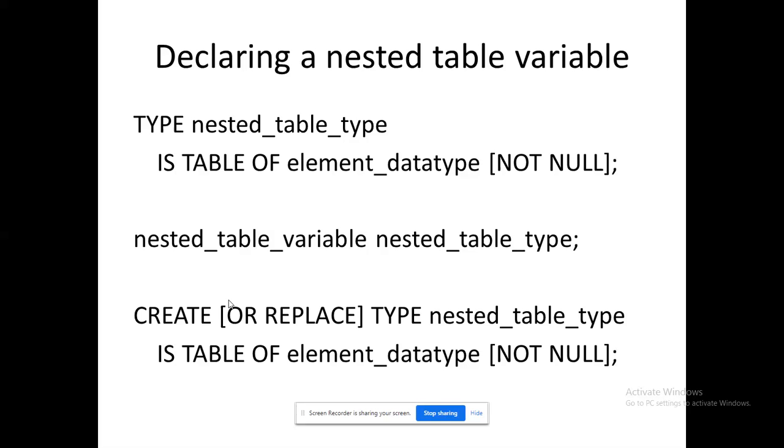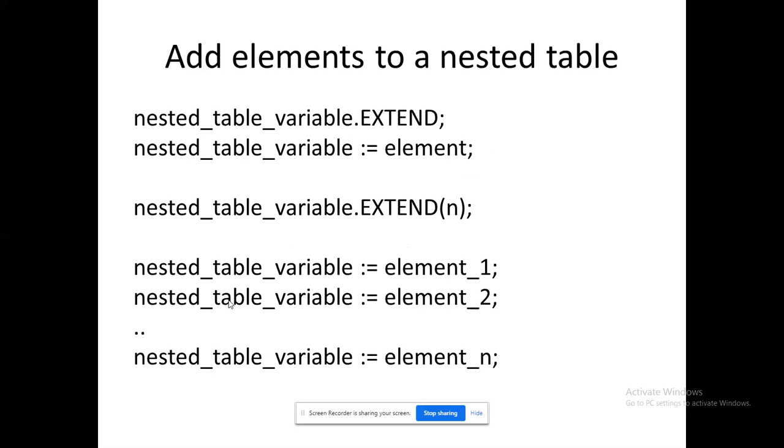Okay. So I can even declare a variable based upon my table type. Because after the data type, I will give you a variable, right? The same way here also. So create or replace, so it could be like the cursors that you have learned already. The same way. The type is the keyword, then the corresponding array name, and then is table of the data type that I will use. Right? So that could be the case.